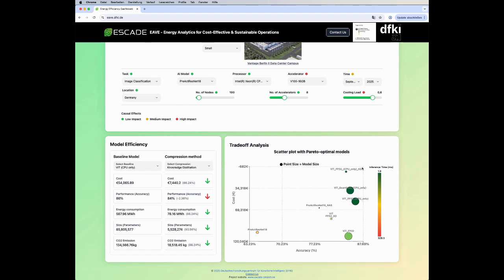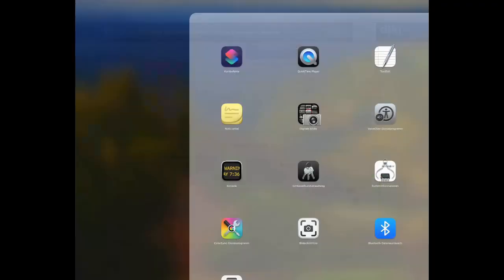The trade-off analysis shows Pareto optimal models that serve as a basis for decision-making. The information helps to assess how expensive, fast, accurate, and large a model is. If the goal is to select a particularly small model with low costs, high energy efficiency, and accuracy, for example, for model execution on mobile devices, the Vision Transformer model compressed through knowledge distillation would be the best choice.